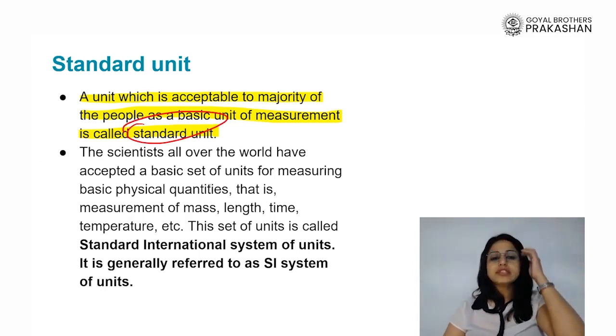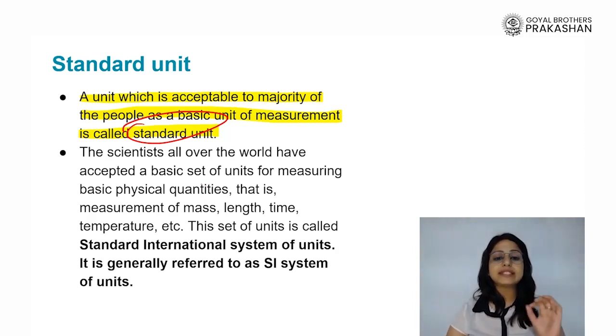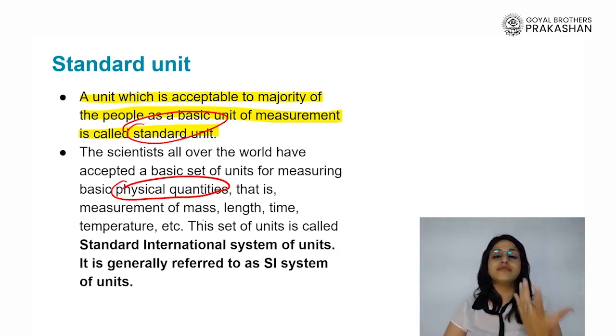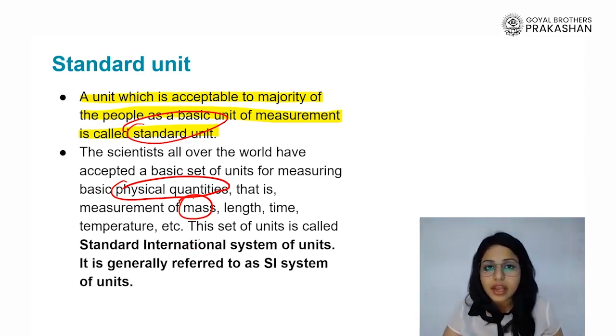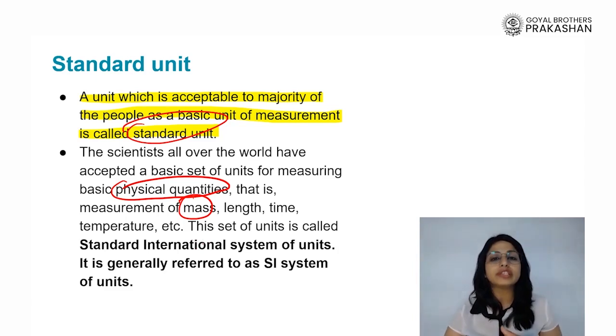Right? Now the scientists all over the world have accepted a basic set of units for measuring the basic physical quantities. When I talk about physical quantities, I told you that anything that we measure in physics we term a physical quantity, right? Now when we talk about basic physical quantities, we refer to those quantities which are used in our day-to-day life, such as mass. We measure the mass of various objects in our day-to-day life. When we go for grocery shopping, we buy by mass, right? So give us 2 kg of sugar or 1 kg of apple. Then length. We measure height, we measure distances, all of which is length.